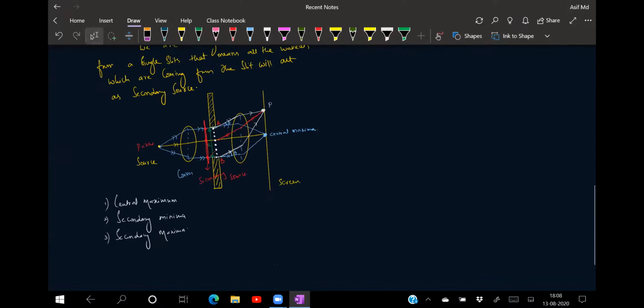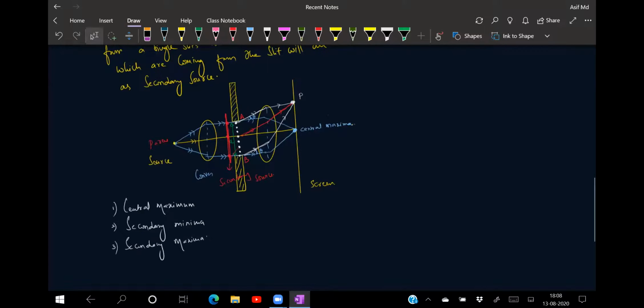Is the diagram clear for everyone? So what we are doing is we are taking a source of monochromatic light which is being placed at the focus of a convex lens, that is nothing but your first lens. The ray of light will pass through that one, that will become parallel, and it is passing through the slit A and B. And every point of the slit will be acting as a secondary source.